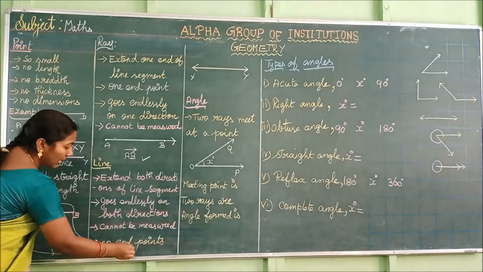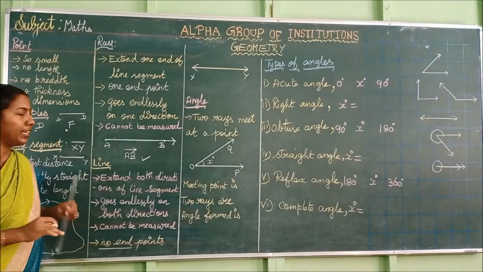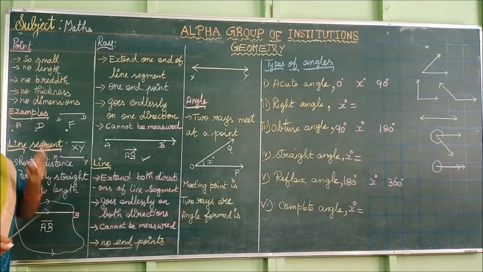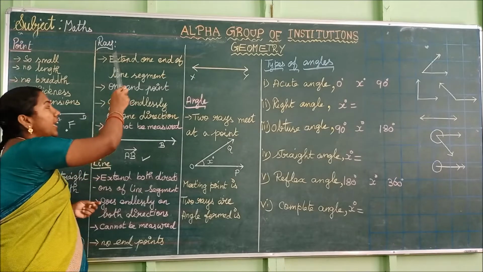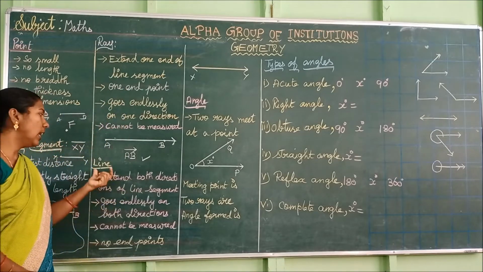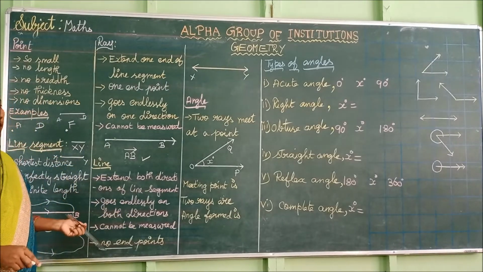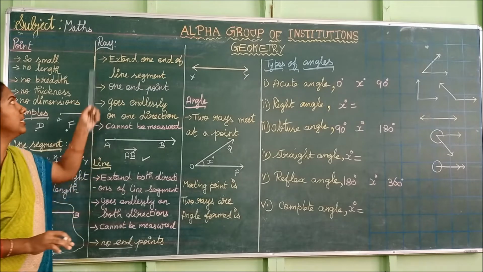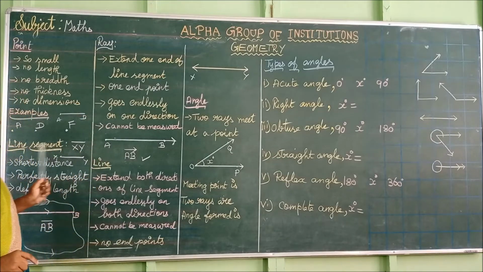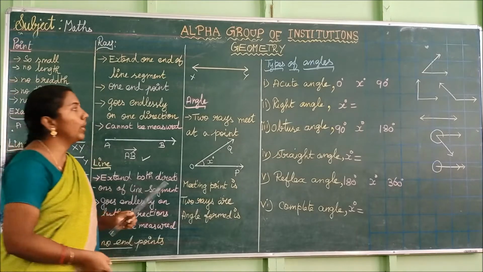Simply we can say line has no endpoints. Line segment has 2 endpoints. Ray has 1 endpoint and line has no endpoint. So you should remember this. Line has no endpoints, ray has 1 endpoint, line segment has 2 endpoints.